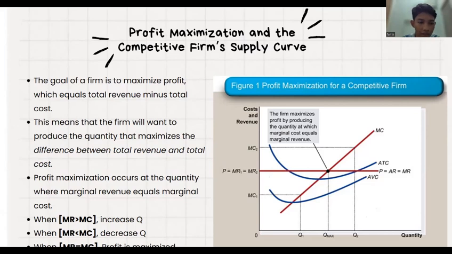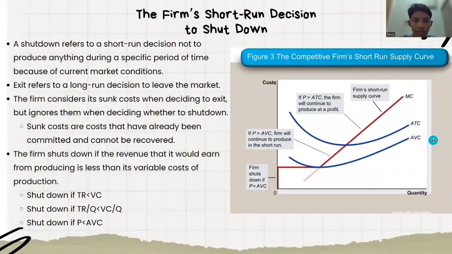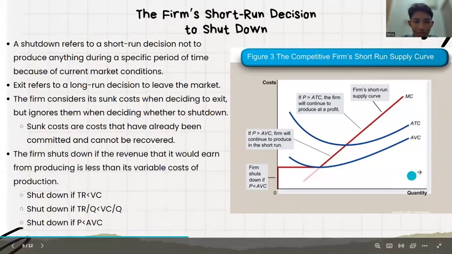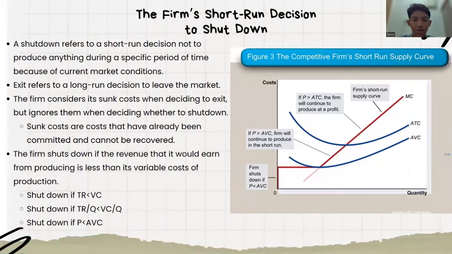When marginal revenue, its symbol is MR, is more than marginal cost, its symbol is MC, the firm can increase quantity. When MR, marginal revenue, is less than marginal cost, it decreases quantity. When marginal revenue equals marginal cost, profit is maximized. Okay, you can look at this table. The firm maximizes profit by producing the quantity at which marginal cost equals marginal revenue. Okay, next.